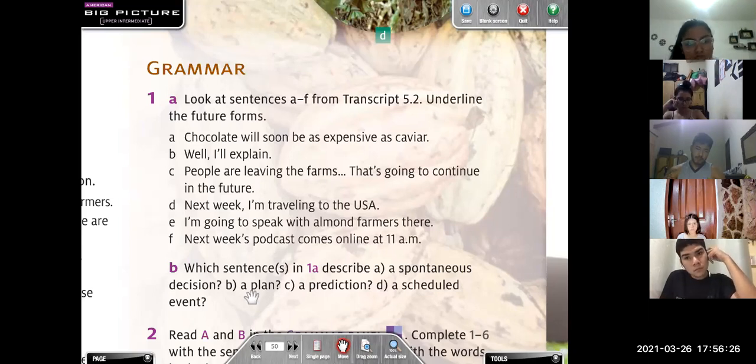What about a prediction? Again? A. Prediction. That's going to continue in the future. Okay, that's going to continue in the future. People are leaving the farms. Esa es mi evidencia que tengo en el presente. Eso está pasando en el presente, ¿cierto? People are leaving the farms. That's going to continue in the future. Esa es mi predicción para el futuro con evidencia en el presente, ¿cierto? Okay. Any other prediction?